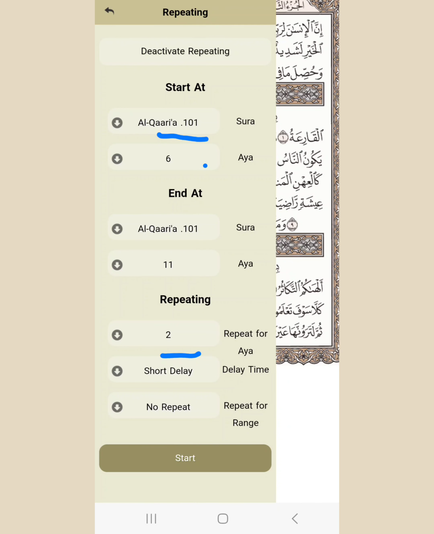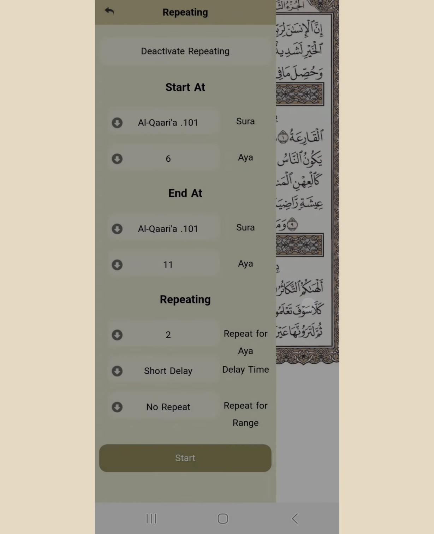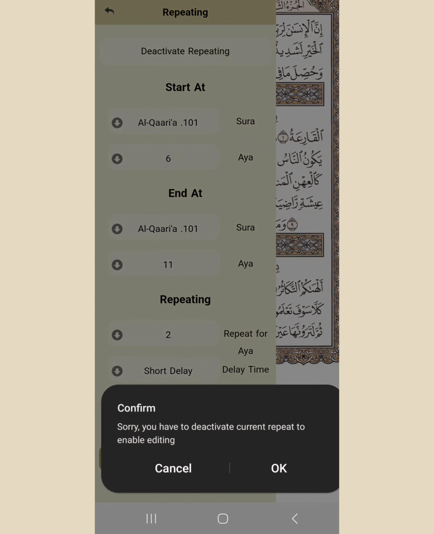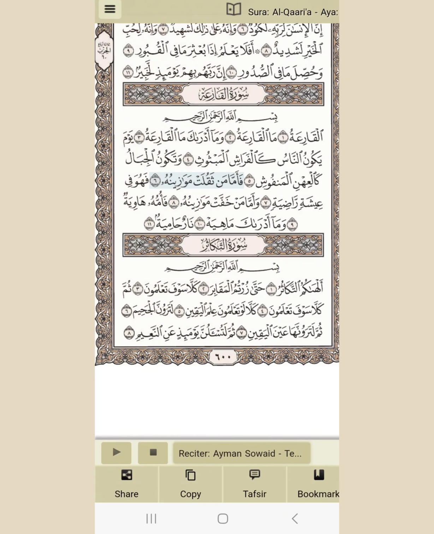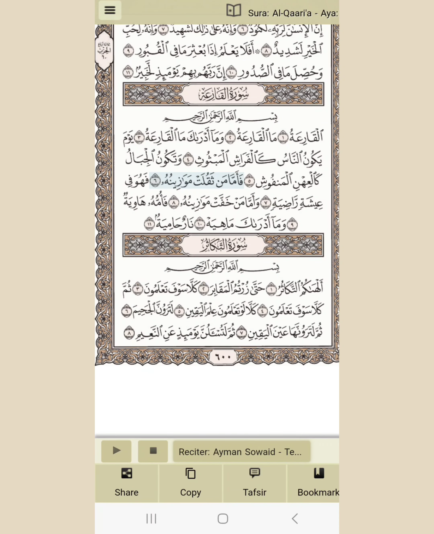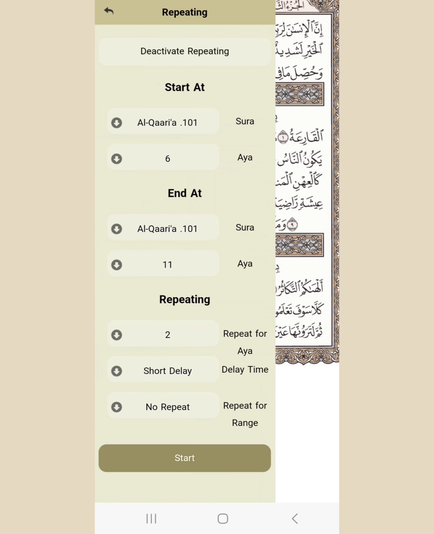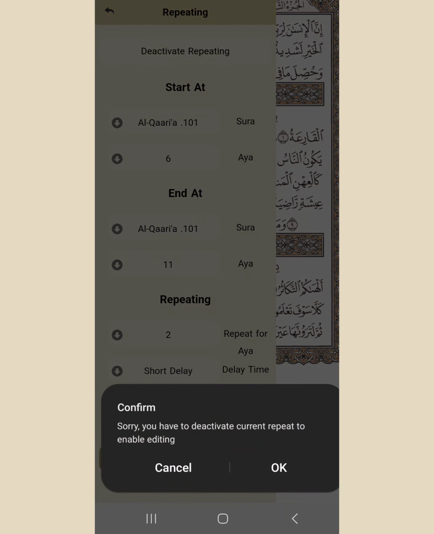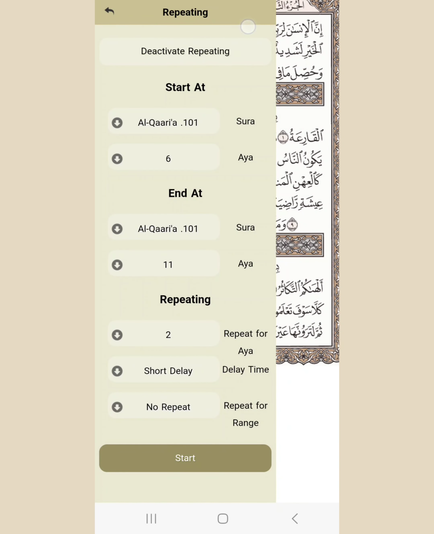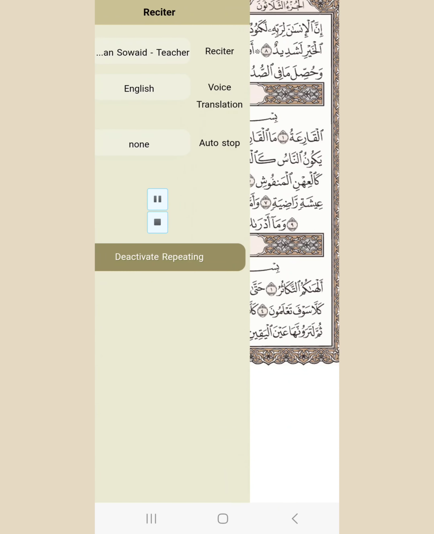And they asked me how much delay it should have. So just give the option according to your choice, how much time you want. I don't know what's the problem here, but this is the option. You just click it, and they ask you how long the duration should be. It means the gap between two verses. So I give the option 2, repeat for ayah. So let's see. Start.